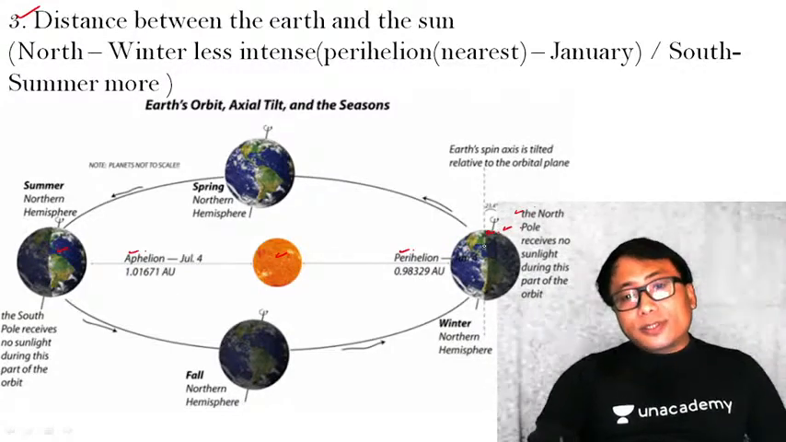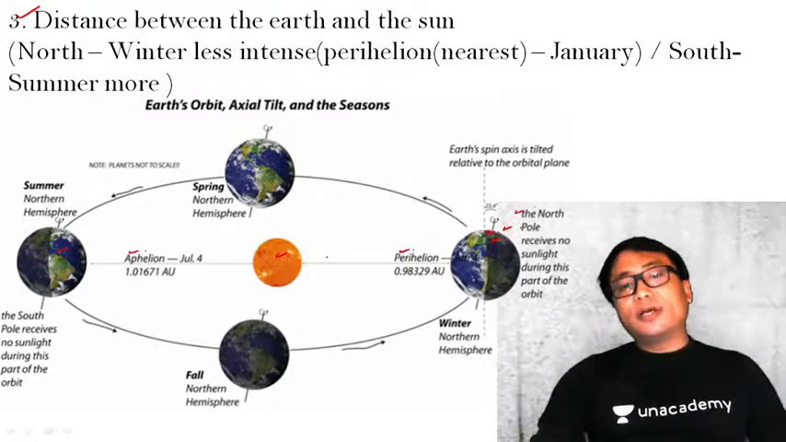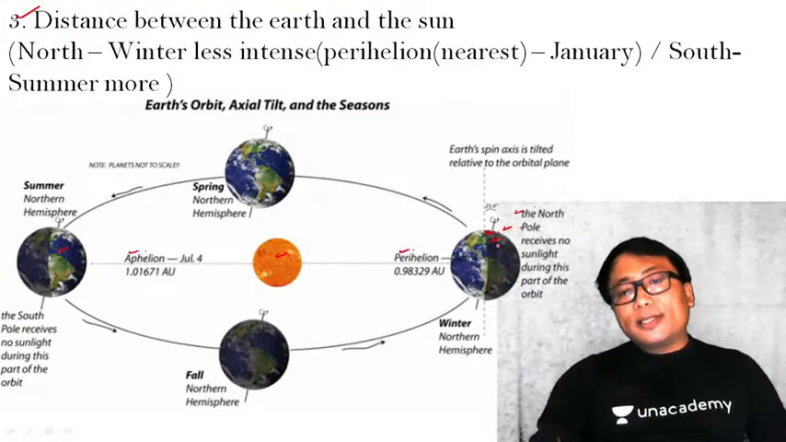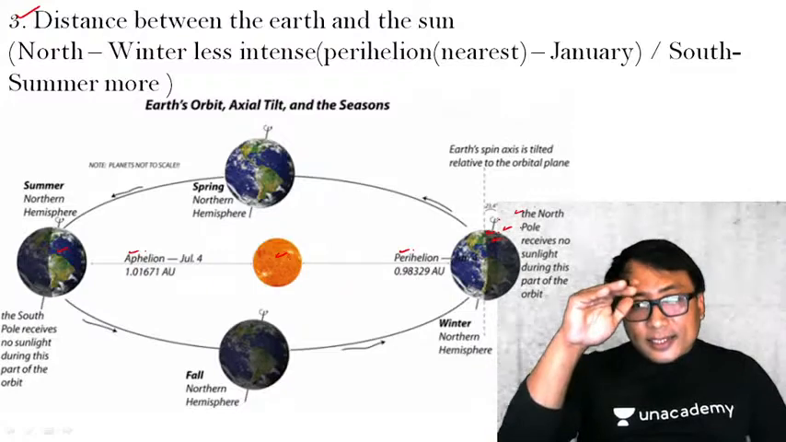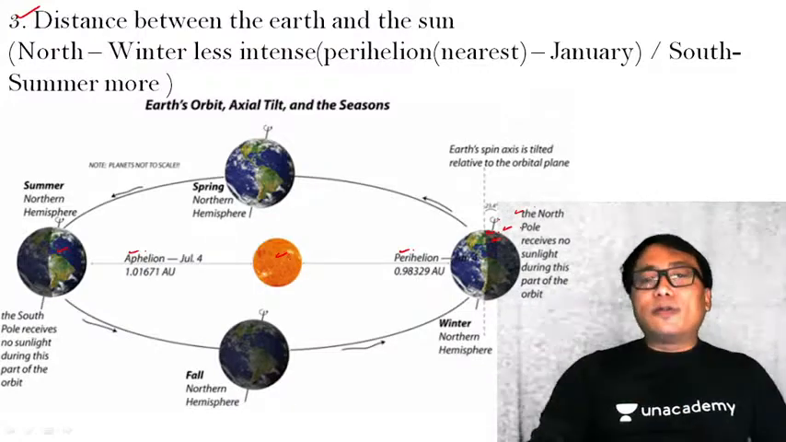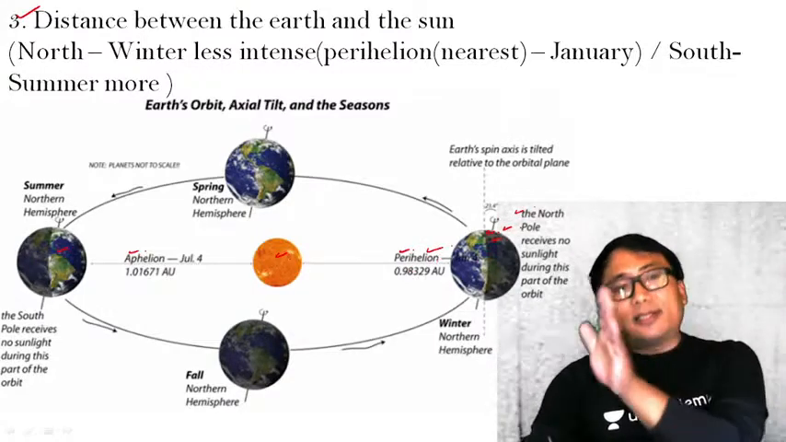But since the winter in the northern hemisphere happens when the sun is nearest to the earth, the winter in the northern hemisphere is reduced. The intensity of the winter is reduced in the northern hemisphere. Clear? That is the implication of sun insolation vis-a-vis the earth's surface.